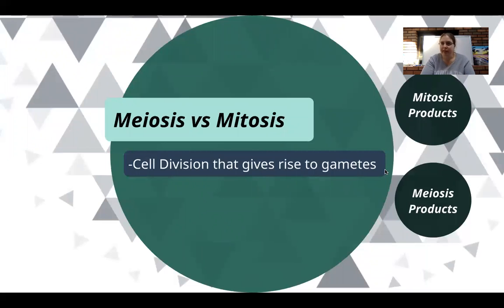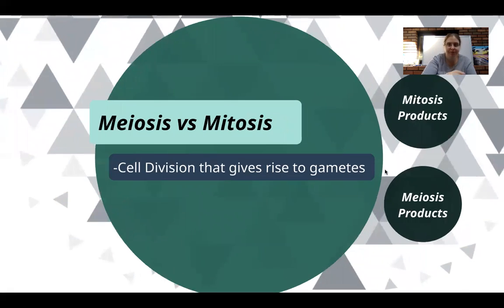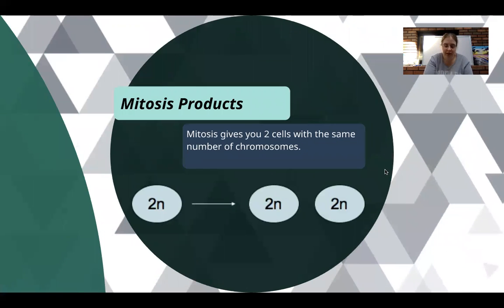Both mitosis and meiosis are types of cell division, but there are some key differences between them. First of all, mitosis is one set of division and it has certain products, certain daughter cells that we're going to mention in a minute. Meiosis, though, is actually 2 sets of division and has very different product cells. So in mitosis, we go through one set of division and we start off with our diploid cell.